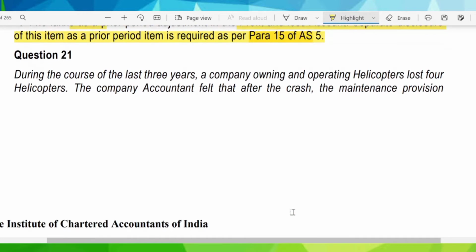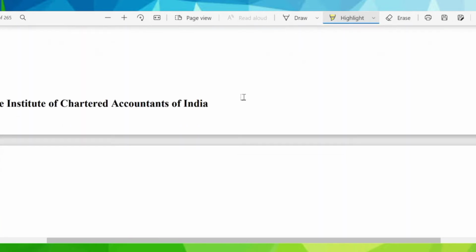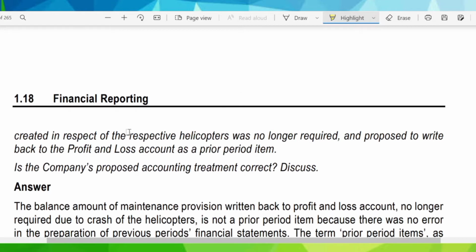Now moving further to the next question. During the course of the last 3 years, a company owning and operating helicopters lost 4 helicopters. The company accountant felt that after the crash, the maintenance provision created in respect of the respective helicopters was no longer required, and proposed to write it back to the profit and loss account as a prior period item. Is the company's proposed accounting treatment correct? Discuss.